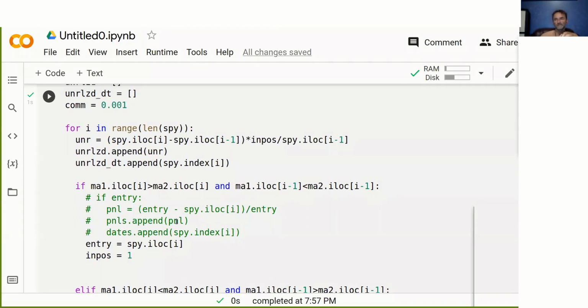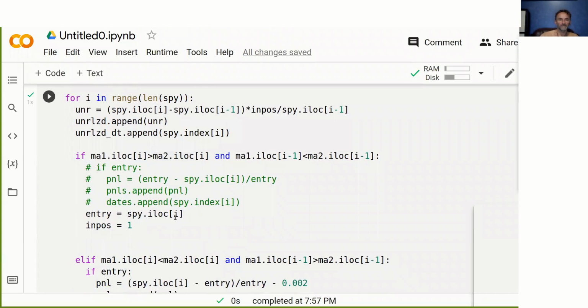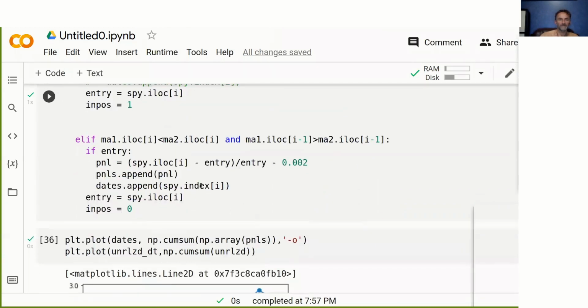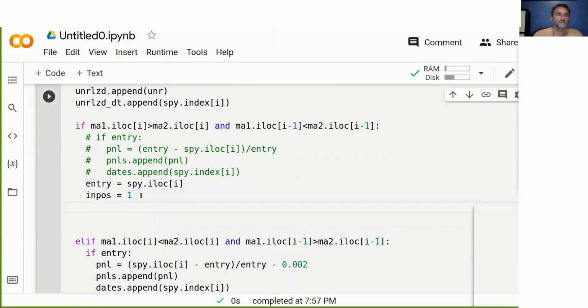That's a little bit more tricky, but what it basically involves is just adding it in when it happens. So as soon as a trade happens, we take the last value of unrealized and say minus equals commission.